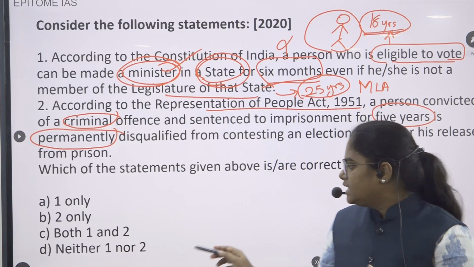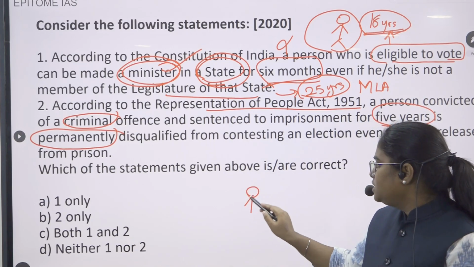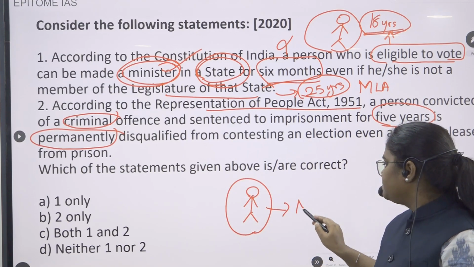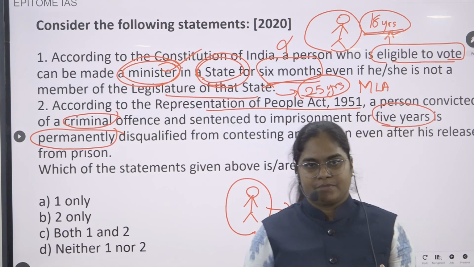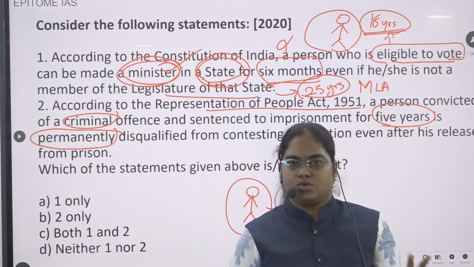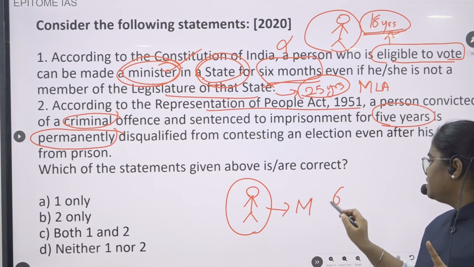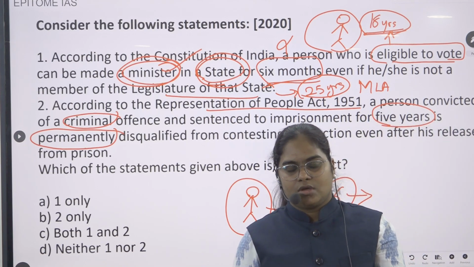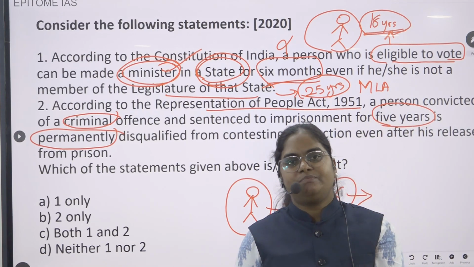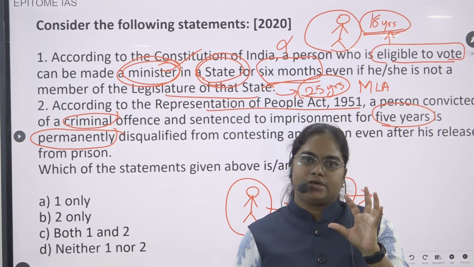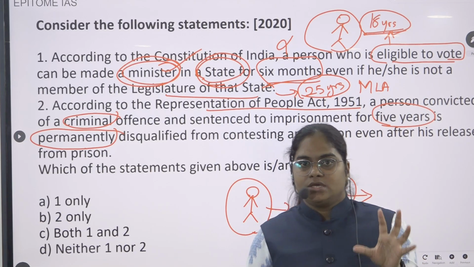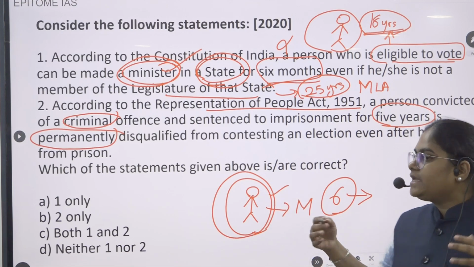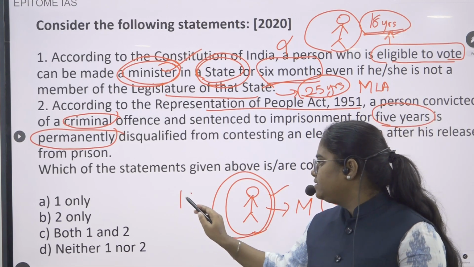Any person can be appointed as a minister in the Parliament, but he has only a 6-month period. Within 6 months, he has to contest an election, or by nomination he should become a member of the Parliament. But this person cannot be, say, 18 years old.